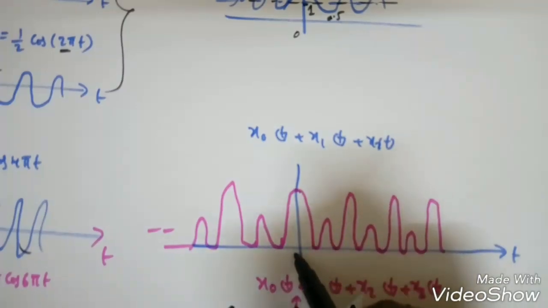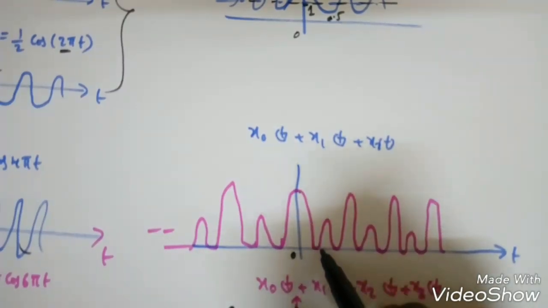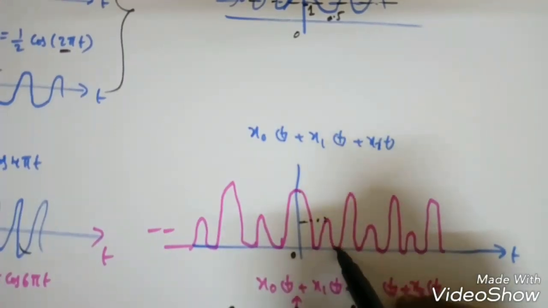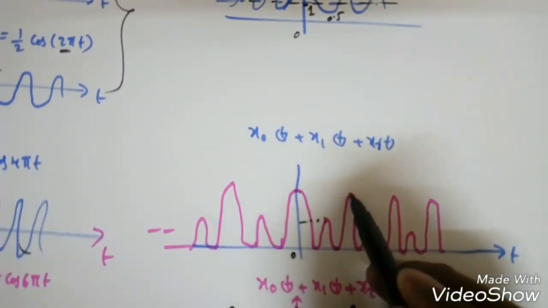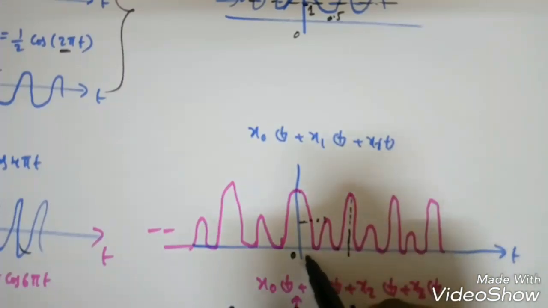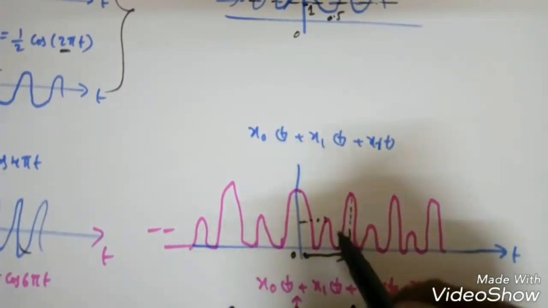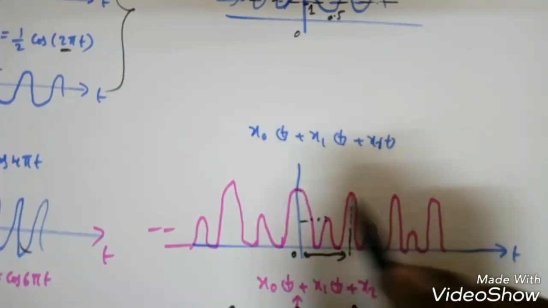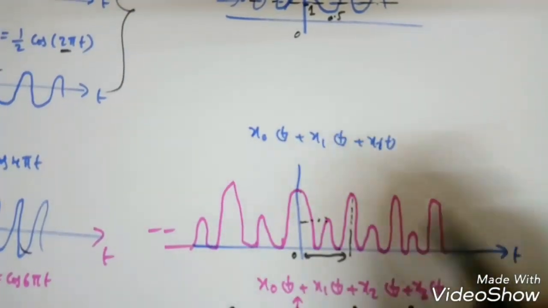See here, it is 0 and it is down, then again slightly raising to some level, then again it is falling, and again it is raising. So up to here is one single period, from here to here, then it will be repeated in nature. That's why we will get the periodic signal. Any periodic signal can be represented by its harmonics.